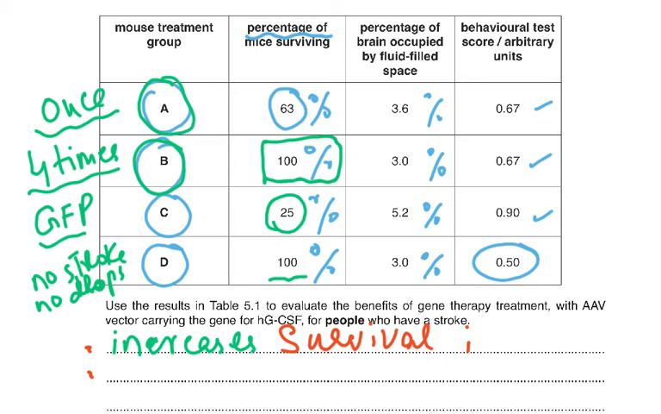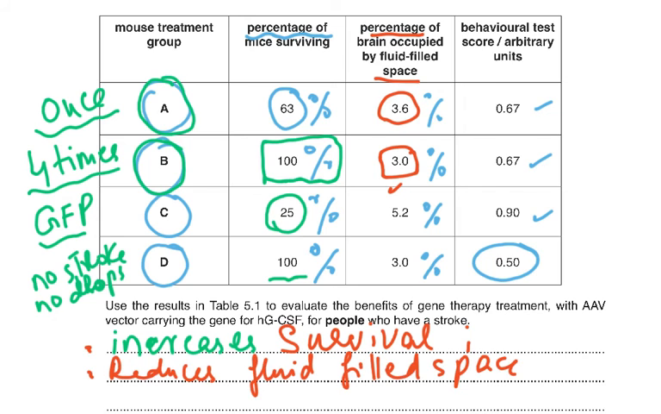And the next point is, when you look at it, this was 3.6 and the percentage of brain occupied is now 3.0. So this reduces the percentage of brain occupied by fluid-filled space from 3.6 to 3.0. So this was another point that you could have given me. It reduces the fluid-filled space, which I've just explained to you with 3.6 and 3.0.